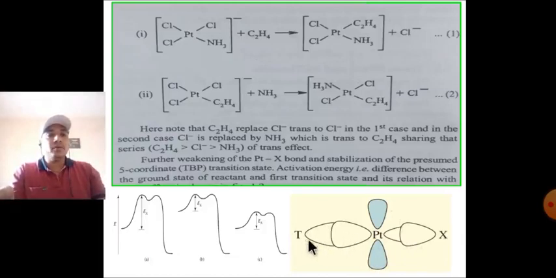The bond between T and Pt shows major orbital lobes, but the Pt-X bond length is larger, that's why the X bond easily leaves.